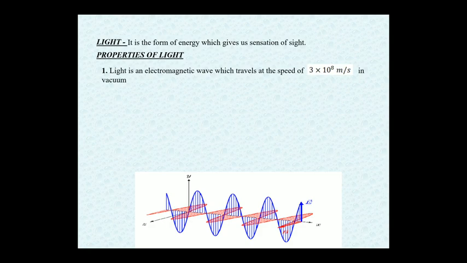The electric field vector vibrates along plus y and minus y and propagates along the x direction, whereas the magnetic field vibrates along plus z and minus z and also propagates along the x axis. The electric field vector and magnetic field vector are perpendicular to each other, and the direction of propagation of the wave is perpendicular to both of them. So we have to remember this: the direction of propagation is perpendicular to the electric field as well as the magnetic field.